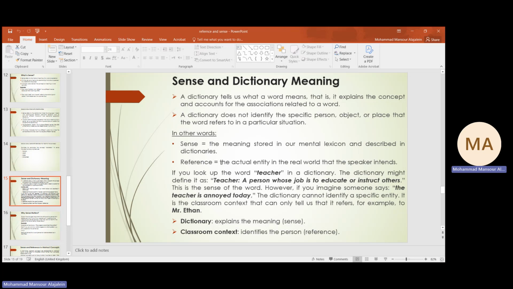And what do you mean by teacher here in this case? Are you referring to a teacher inside schools, or a teacher in a sporting center, like a trainer, or a teacher in a university? So we are giving a full description using the dictionary. But when it comes to reference, no, we need to relate this word to the outer world in order to identify the specific meaning intended by the speaker.